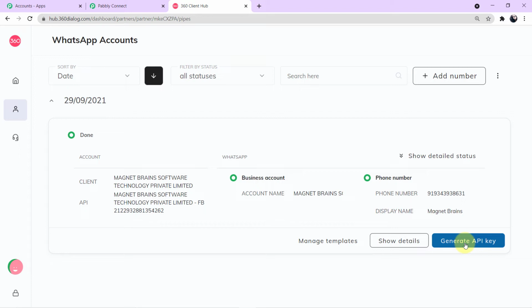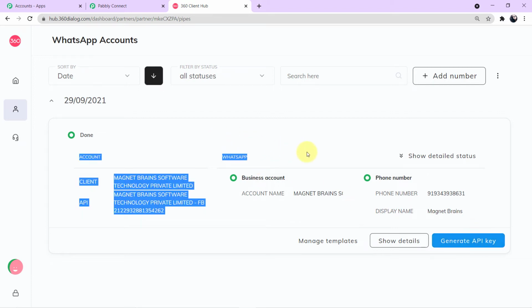Now this process is a one-time process. You need not do it again and again. The API key and the domain will be generated as soon as you click the generate API key button. Now the same API key and the domain can be used for different workflows. I'm telling you again, this is just a one-time process. You will click here, and the API key and the domain will be generated.